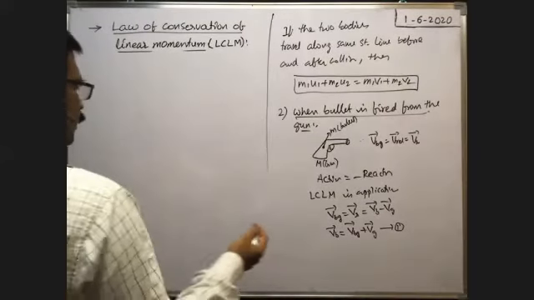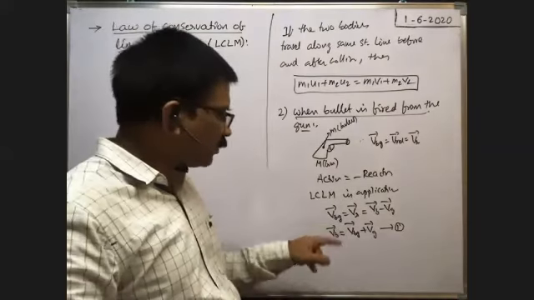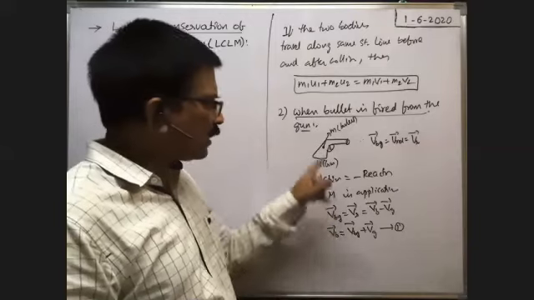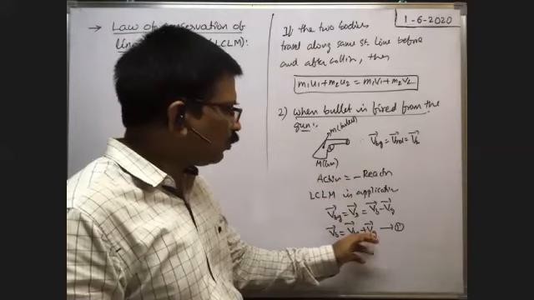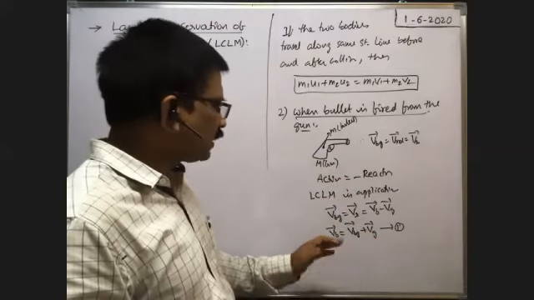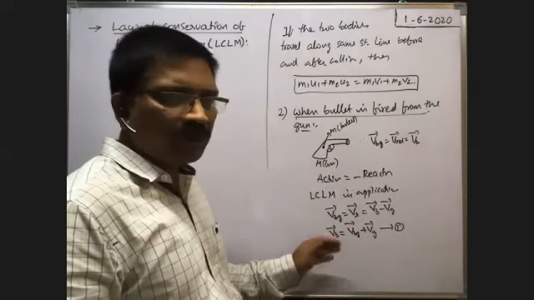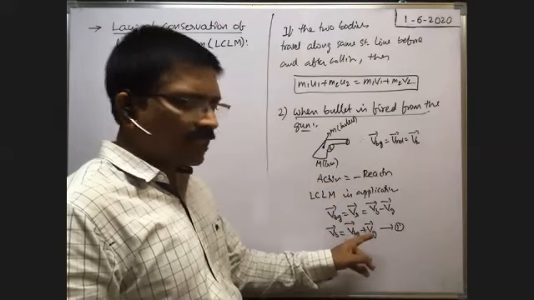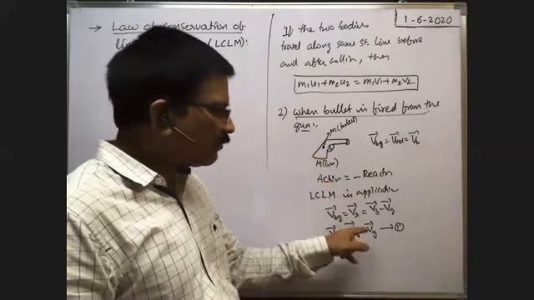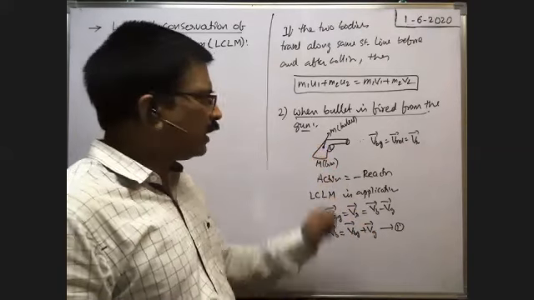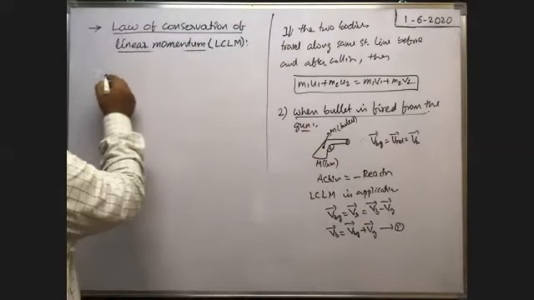Now apply the law of conservation of linear momentum, because the velocity of the bullet with respect to ground we know, and the velocity of the gun with respect to earth or ground we need. It is the velocity of the bullet with respect to earth, because no second substitution is there. After firing, with what velocity will the gun move? That means the velocity of the gun is what we have to find. Before firing, the bullet is at rest and the gun is also at rest. That's why, according to the law of conservation of linear momentum,